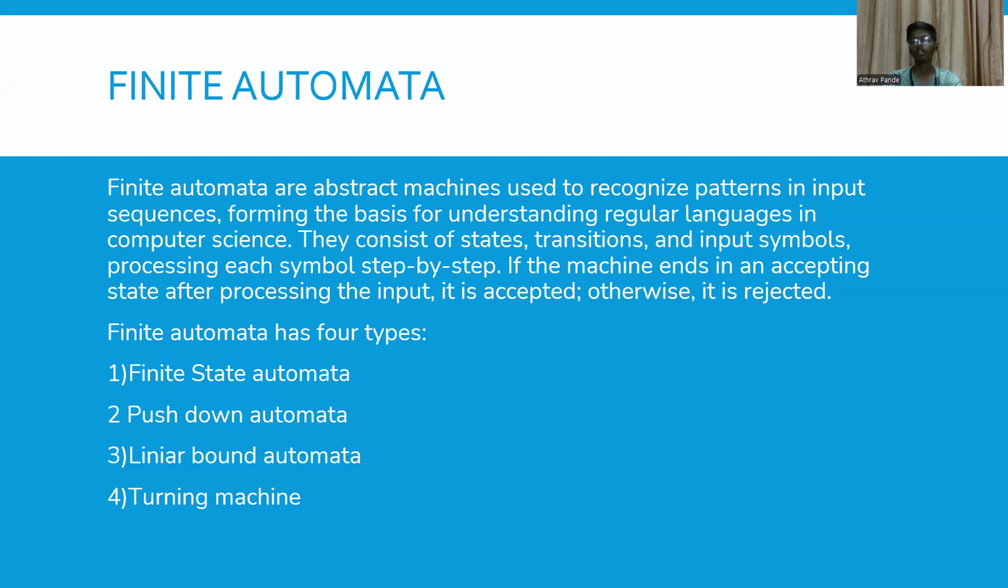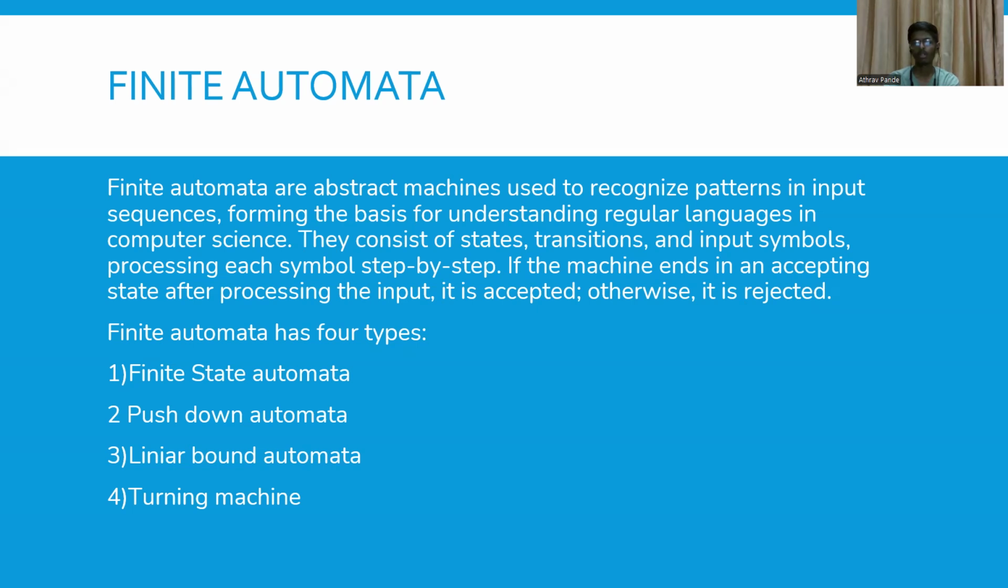Finite automata basically is an abstract machine which is used to recognize patterns given in input sequences. Finite automata is used for understanding regular languages in computers. It consists of states, transitions, input symbols, and processes each symbol step by step. If the machine ends in an accepting state after processing the input, it gets accepted, otherwise it gets rejected.